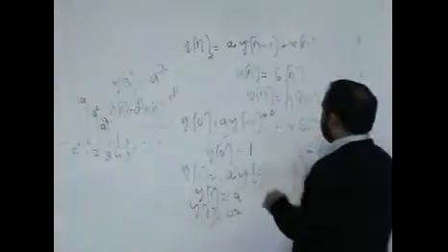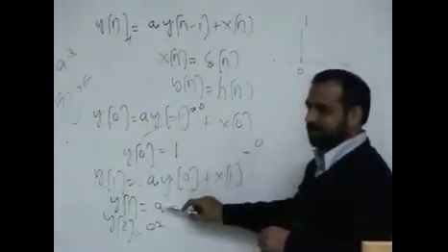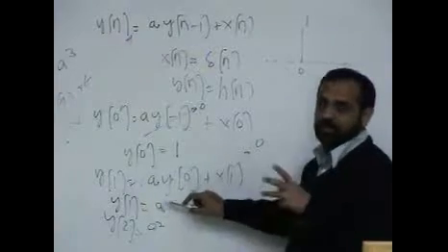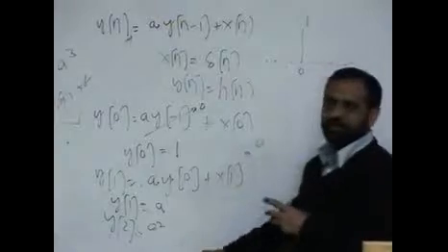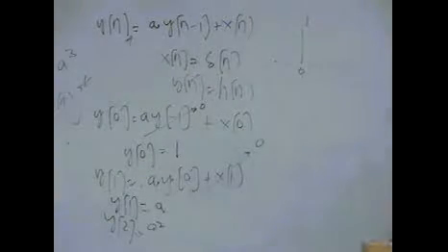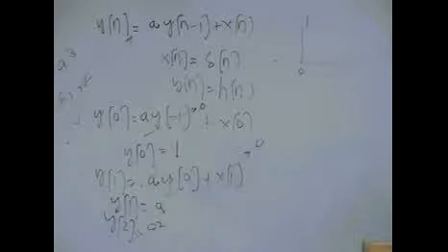You can check it. If a is greater than 1, you get 1, then you get a. Let's say a is 2. So first time you get 1, then you get 2, then 4, then 8, then 16. So every time you are getting a bigger value. So it will basically be unstable, and this is what it will do to you.